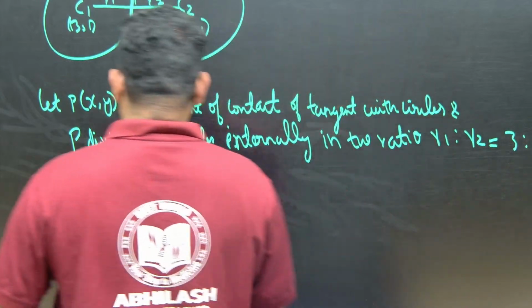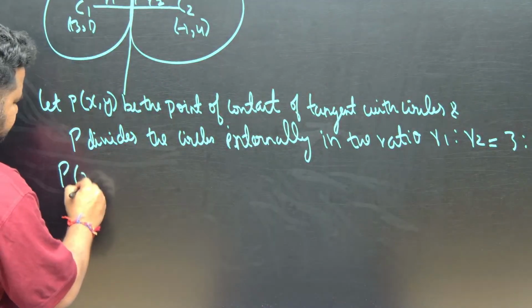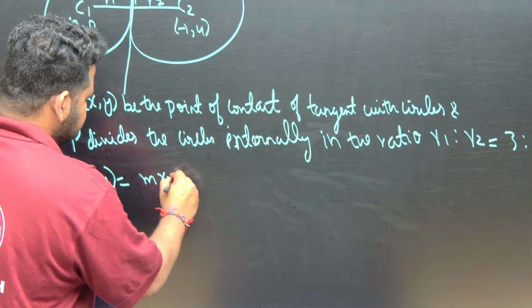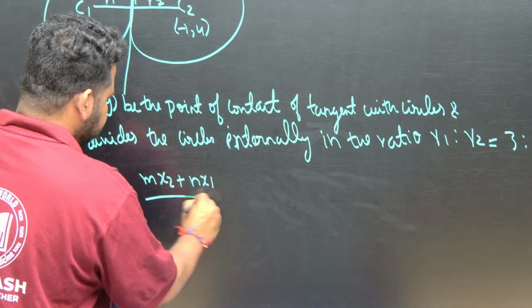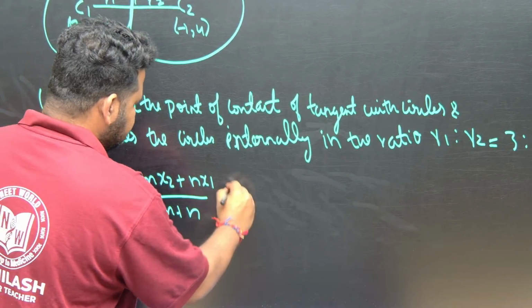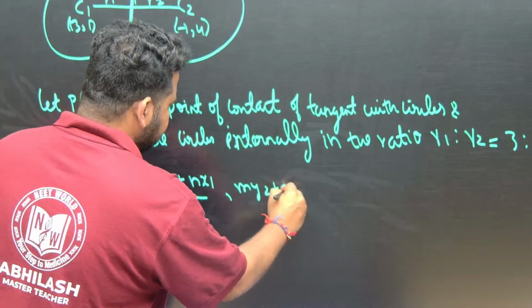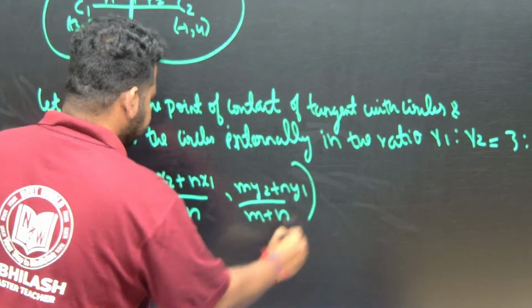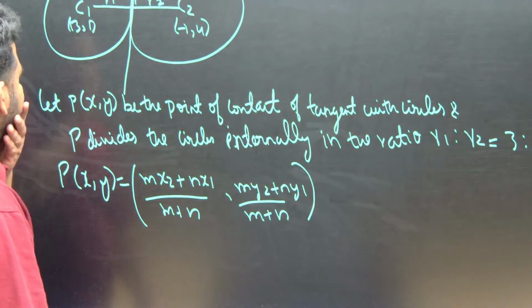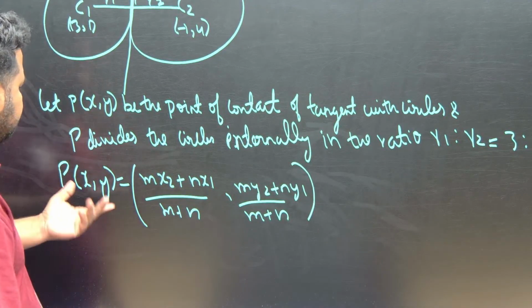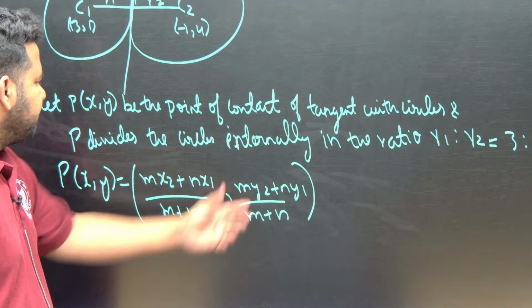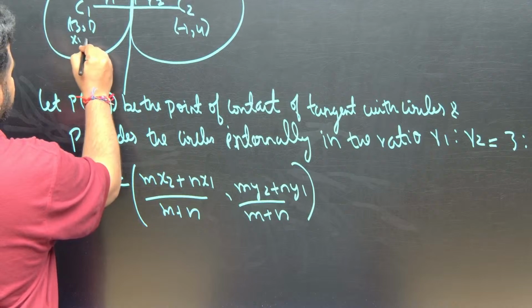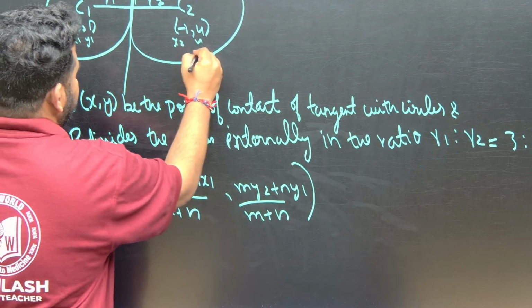Now let us find out P(x, y) using the section formula. That is, (mx2 plus nx1) divided by (m plus n), and (my2 plus ny1) divided by (m plus n). So P(x, y), how to find out? This is x1, x2, this is y1, y2, correct? Let this be (x1, y1) and this be (x2, y2).